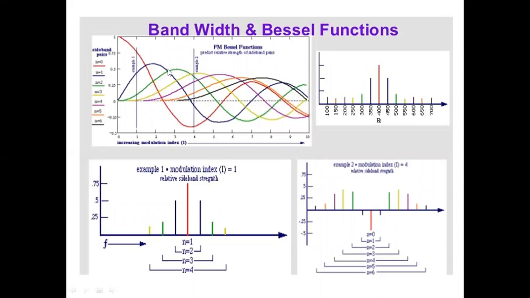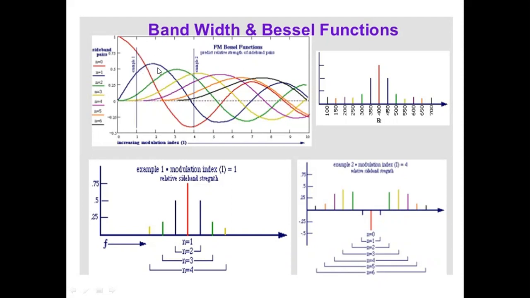See here bandwidth versus Bessel's functions. This diagram is showing the Bessel's functions. This is beta on the x-axis, Jn of beta on the y-axis. As the order increases, this is J0 of beta, J1 of beta, J2 of beta waveforms, and so on.